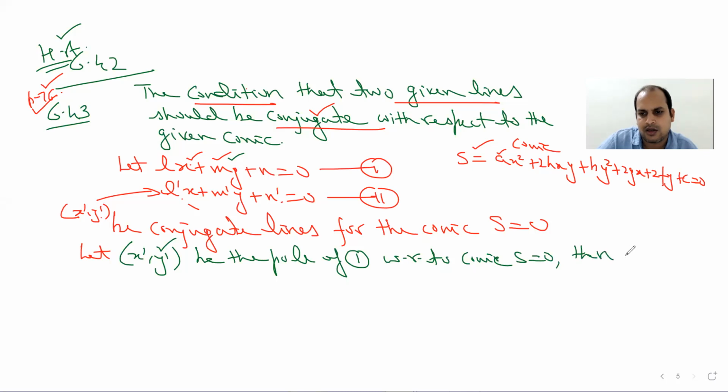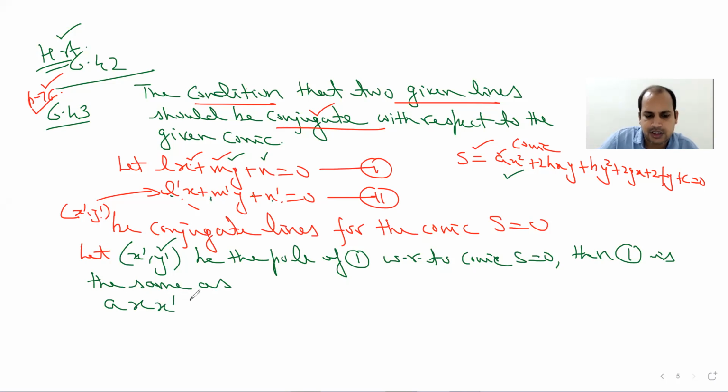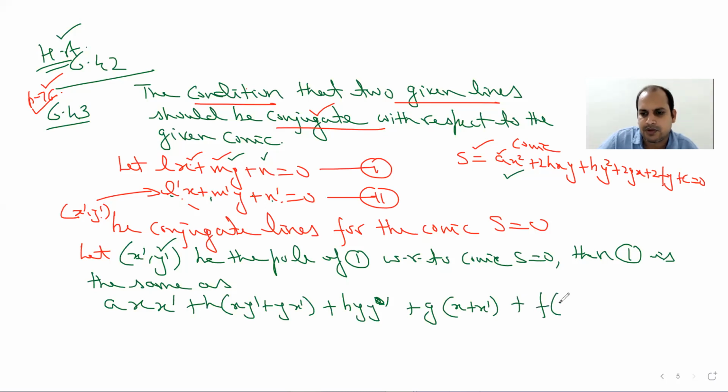Then the first line first, then this line, because we have taken this point on this line. Then the equation of the first is the same as, we know how to write the equation of the polar for this one. So replace for this point. We write x square as x x dash, so write a x x dash plus h times (x y dash plus y x dash) plus b y y dash, write y square as y y dash, plus g times (x plus x dash) plus f times (y plus y dash) plus c equal to 0.